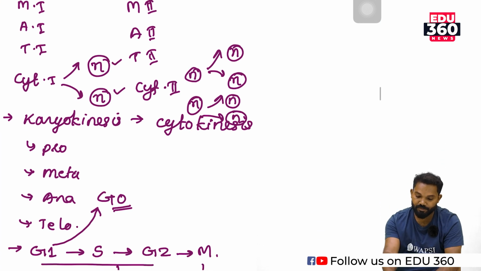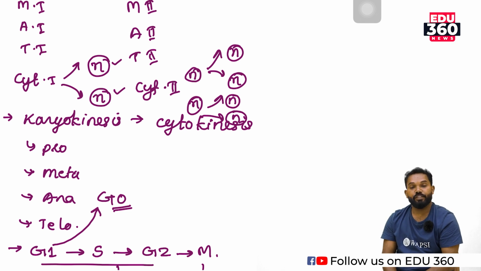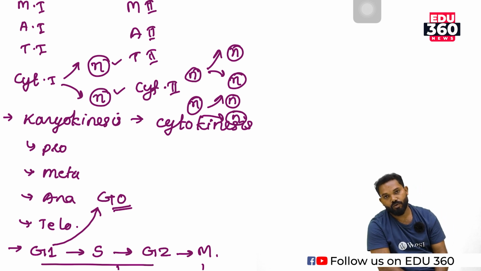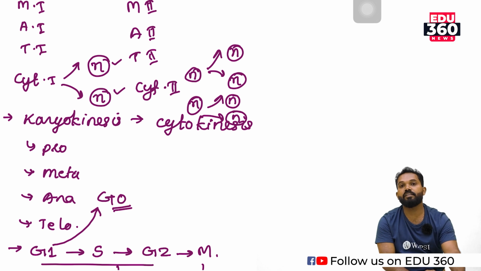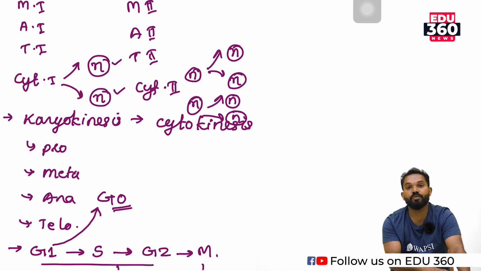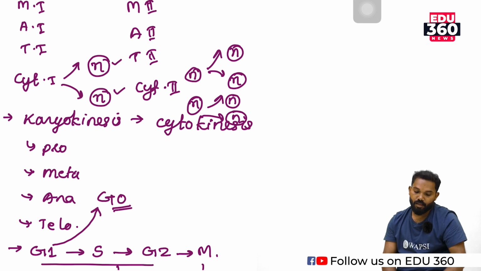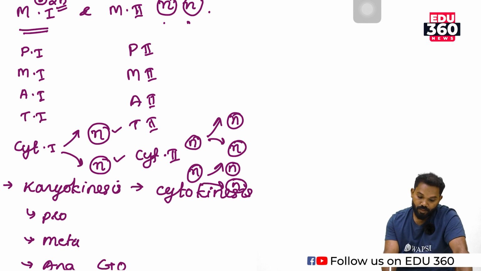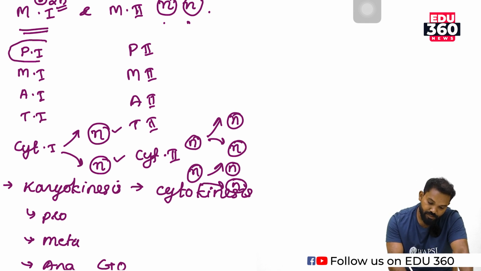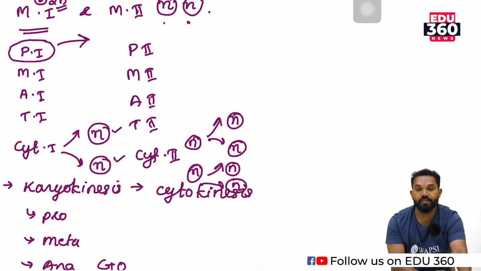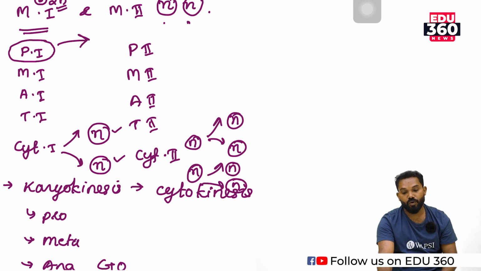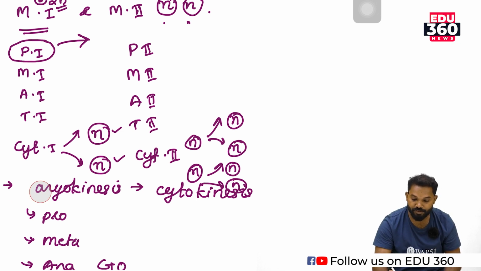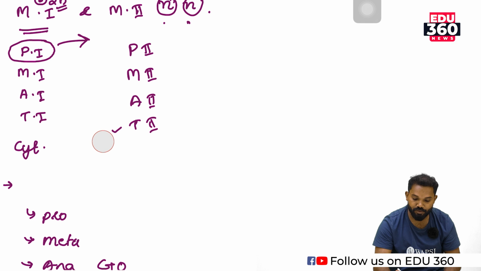But in the case of mitosis, there is only prophase, metaphase, anaphase, telophase and cytokinesis. Hence, which one is more complex, mitosis or meiosis? Basically, meiosis is the more complex process than mitosis. Among meiosis 1 and meiosis 2, the longest stage of meiosis is prophase 1. Why is prophase 1 the longest stage of meiosis?